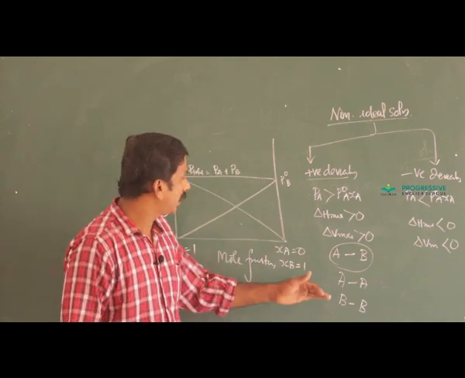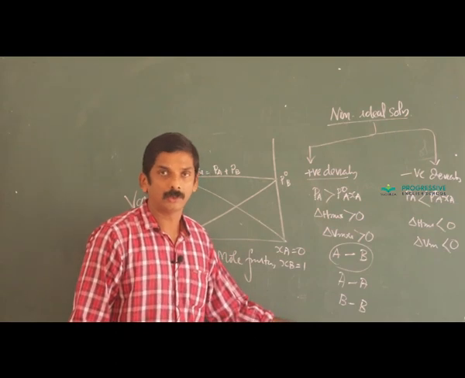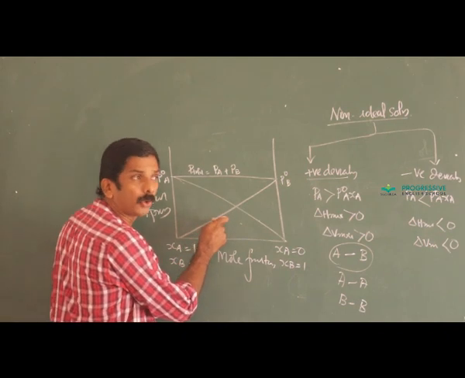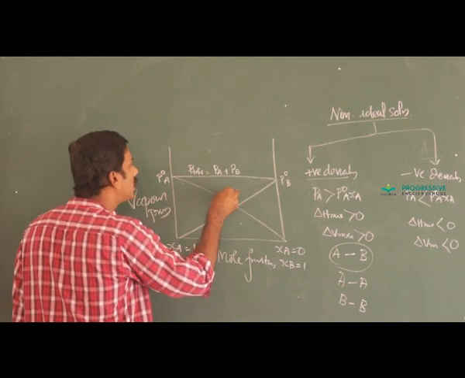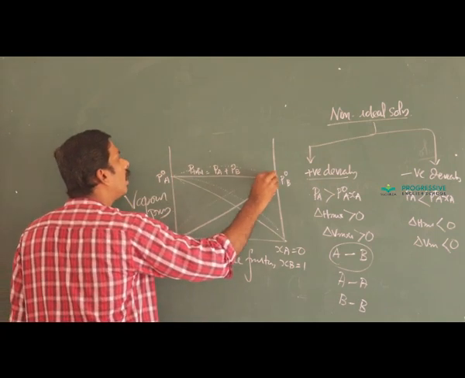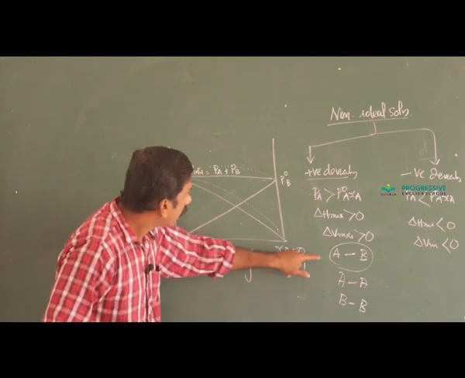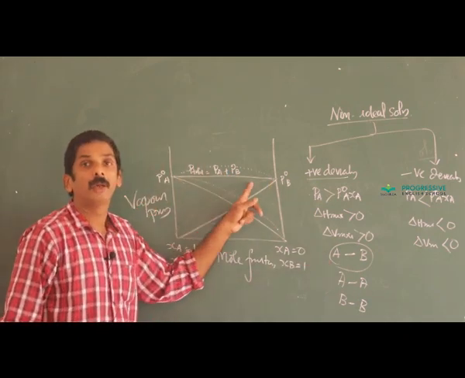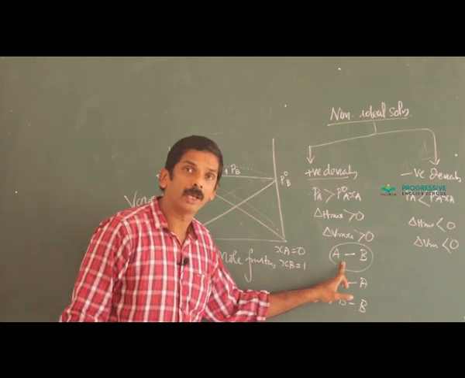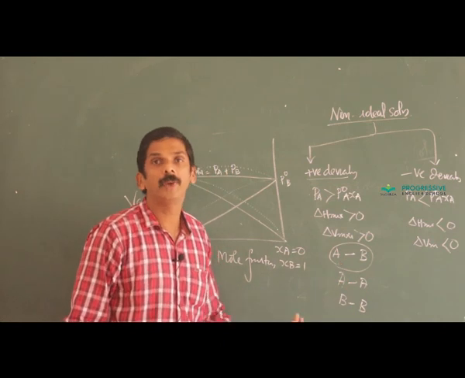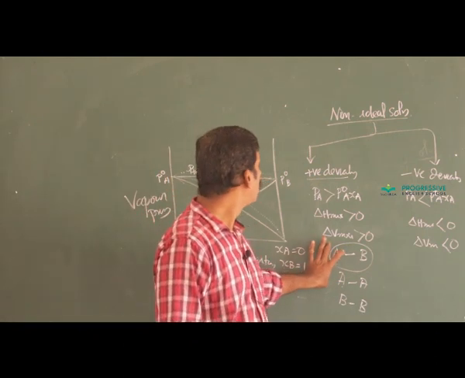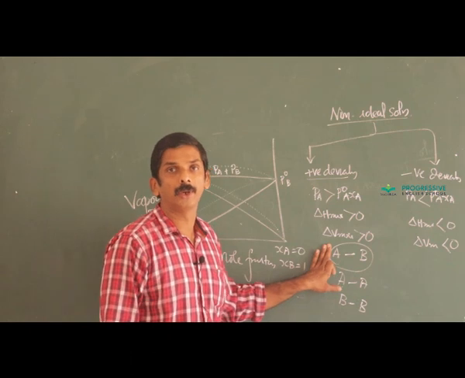The vaporizing tendency is more compared to the individual solution. And for such a solution, the solid line represents an ideal solution, and the dotted line indicates positive deviation. Here the partial pressure as well as the total pressure will be greater than that of an ideal solution. The reason is that AB interaction is weaker than AA as well as BB interaction. Alcohol water mixture is an example of this solution with a positive deviation.